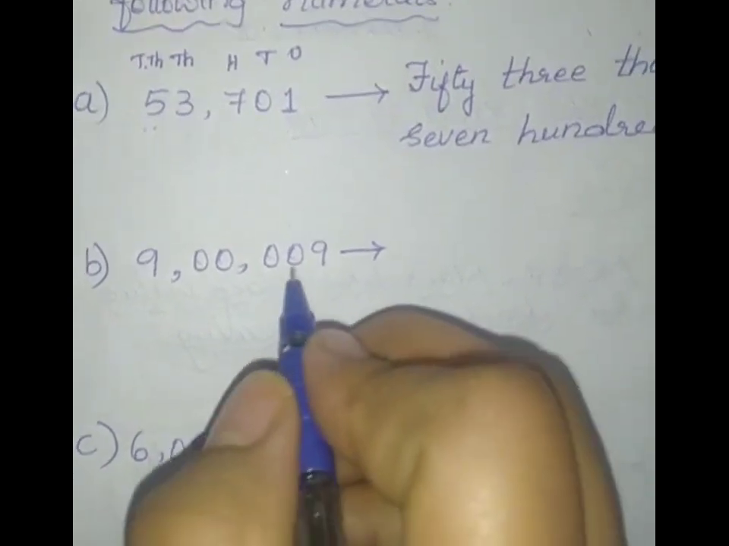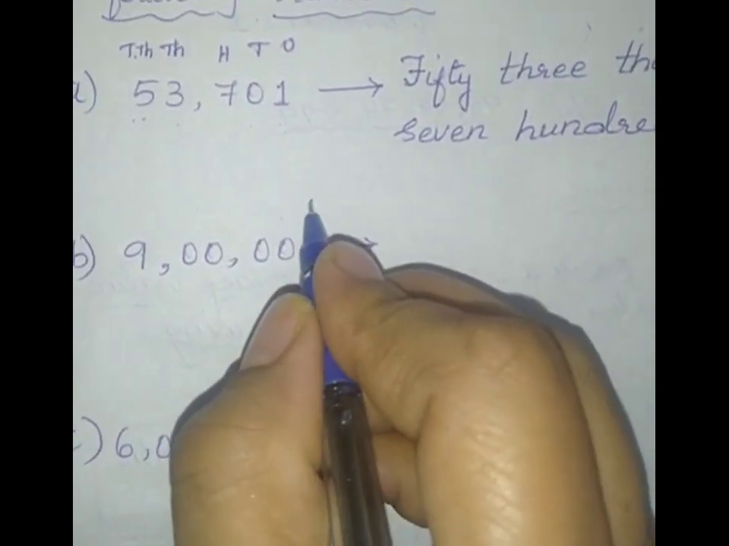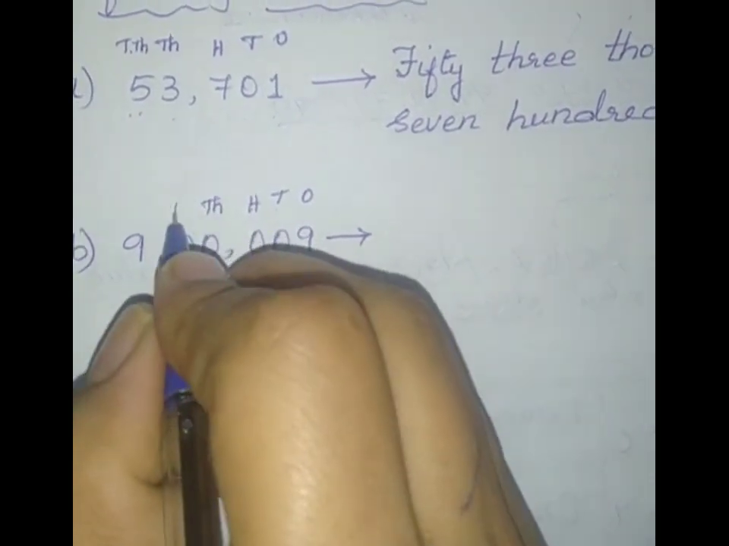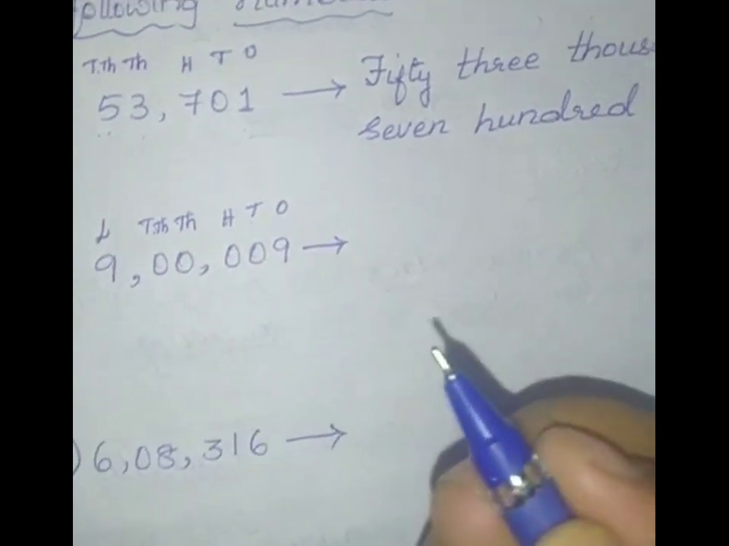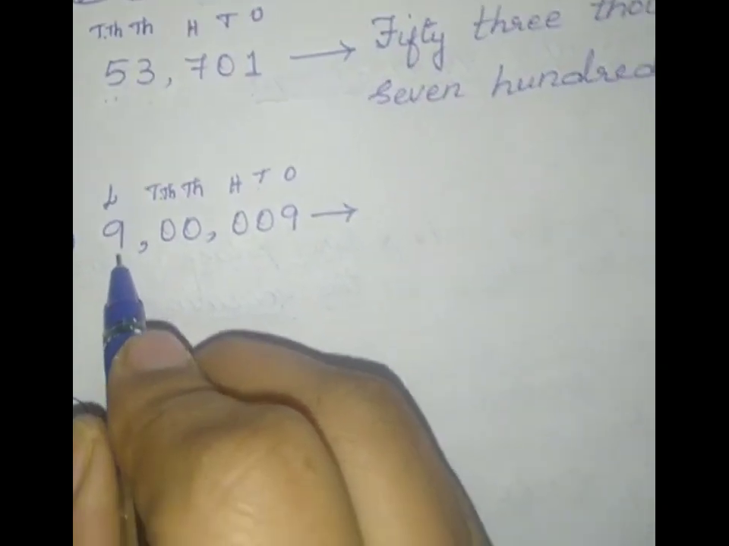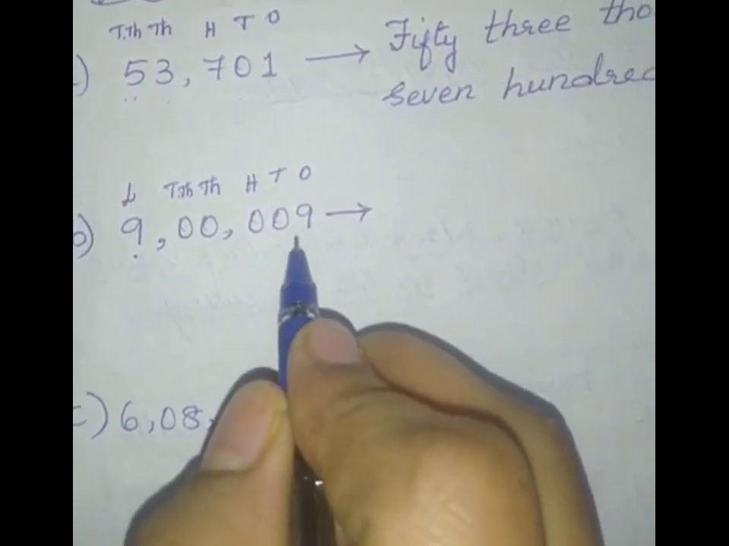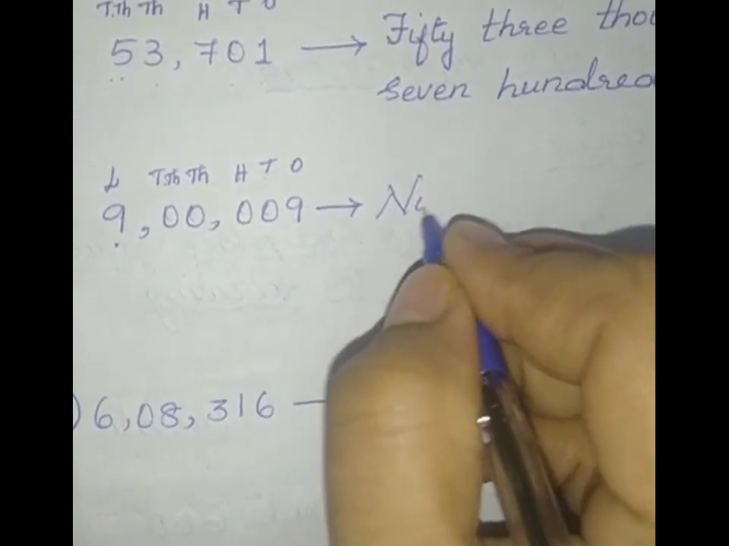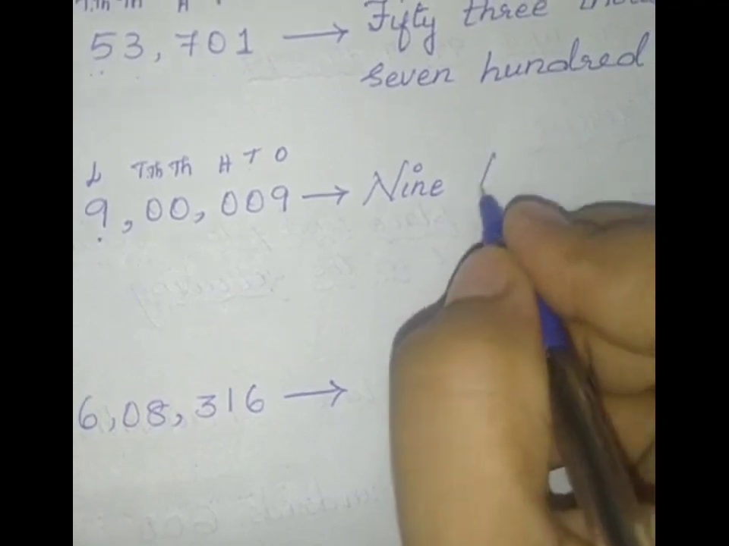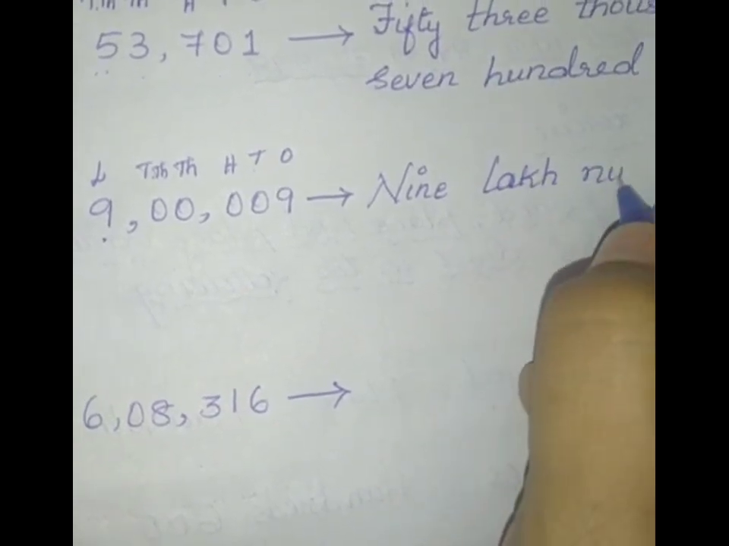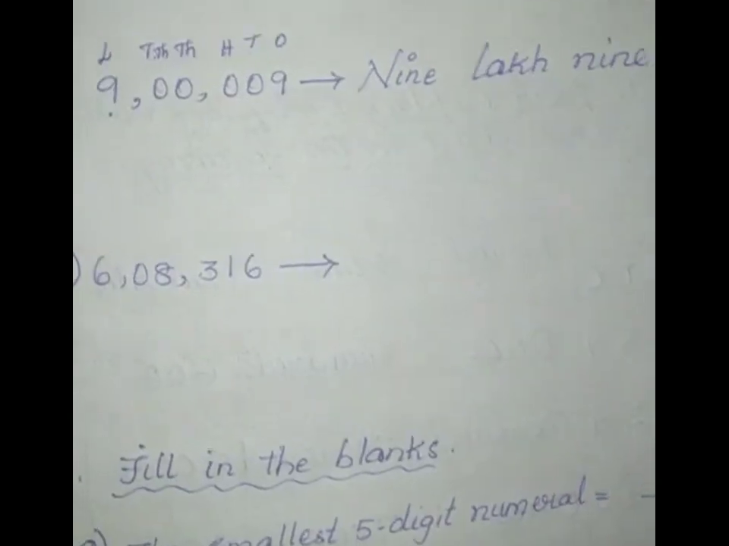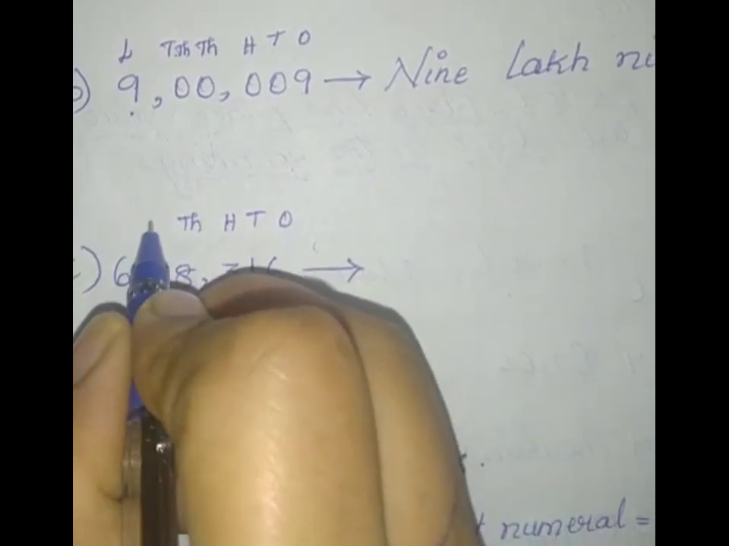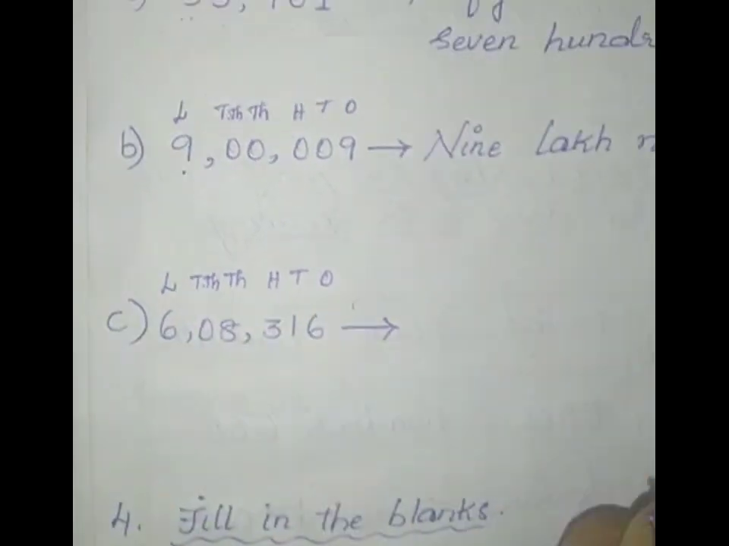Next one. Whenever you see the number, what you have to do? Yes, you have to write the places. Ones, tens, hundreds, thousands, 10,000s and lakh. So how you will read the number? 9 lakh. There is no other places except ones place. So 9 lakh 9. So you can write with capital letter. Start with capital letter. 9 lakh 9.